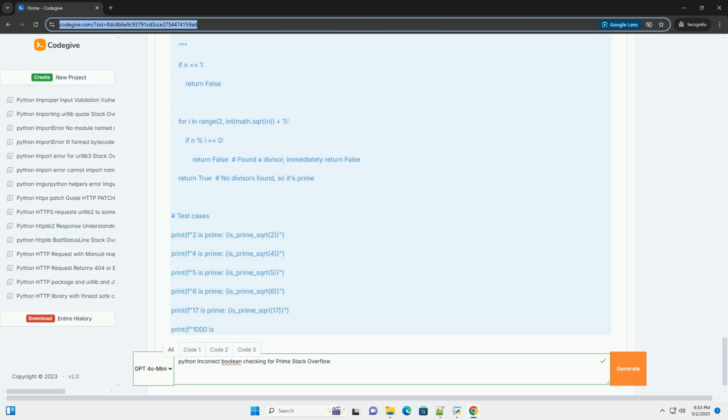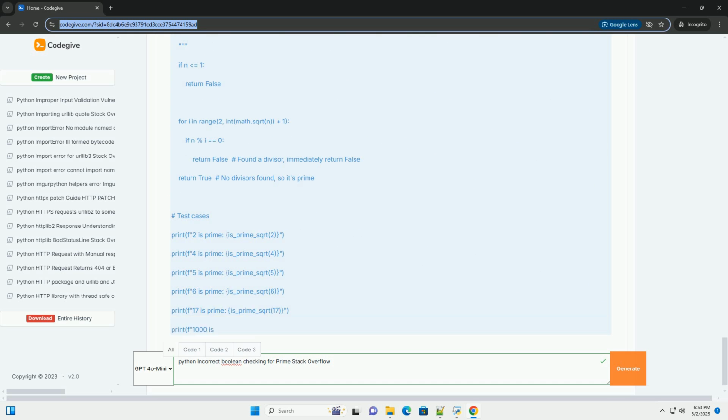Boolean logic best practices for prime number checking. Initialize correctly. Start with a reasonable assumption, usually true if you're looking for a positive outcome. Only set to false if a negative condition is met. The is_prime flag should only be set to false when a divisor is found. Avoid indiscriminately setting it back to true within the loop unless you know the logic is correct, which it usually isn't in this scenario.